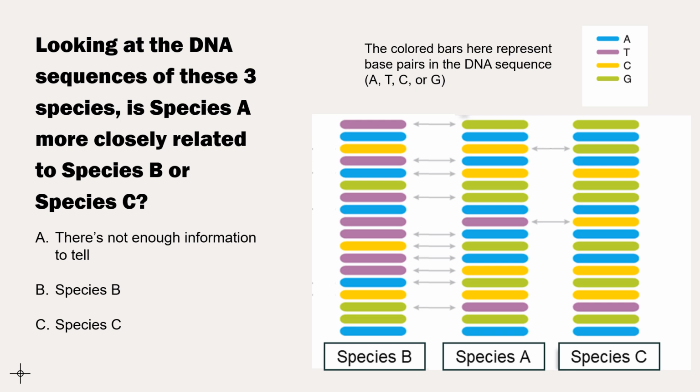Now see if you can interpret some DNA sequences on your own. Here's another participation question for you. Pause the video to figure out if species A is more closely related to species B or species C based on their DNA sequences. Notice that the gray arrows point out differences in base pairs between the sequences.